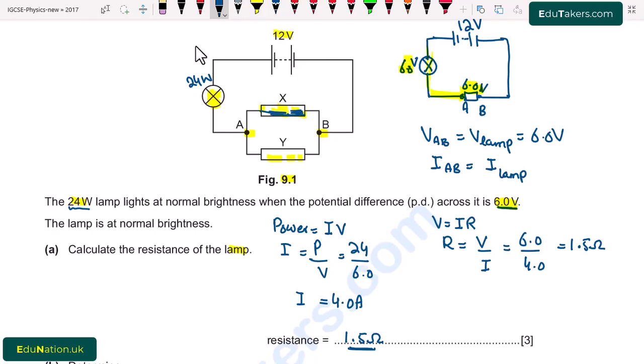First of all, you can see that here X and Y are in parallel combination and the equivalent resistance of the parallel combination is very small as compared to any one of these resistances. So when we remove X, then the total resistance increases. So when the total resistance increases, current decreases. So when the current decreases, the current that passes through the lamp also decreases and it becomes dimmer.